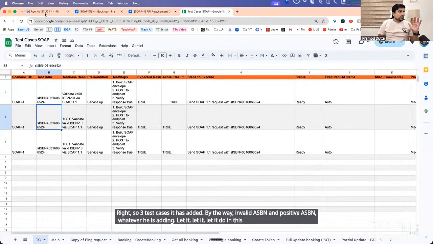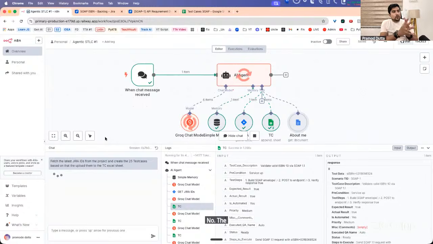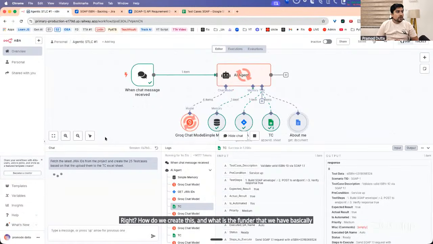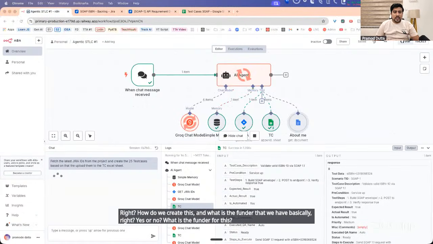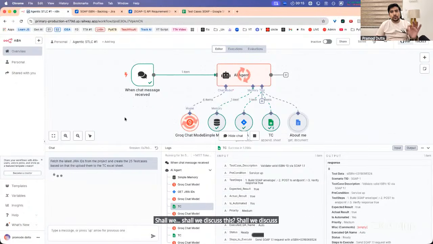But the real thing we want to discuss, everyone, is how do we create this? What is the funda that we have here? What exactly is the flow for this? We need to understand. Shall we discuss this? How to create real agents which actually work for us?